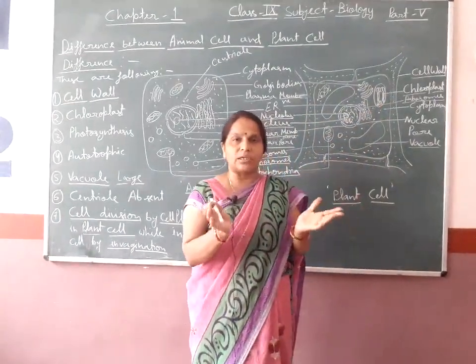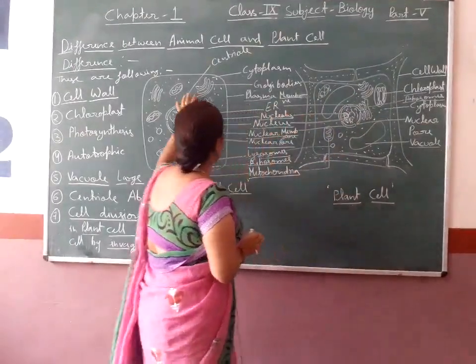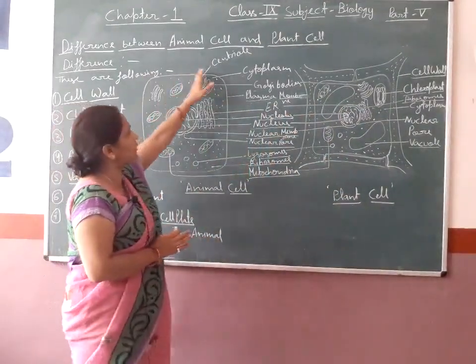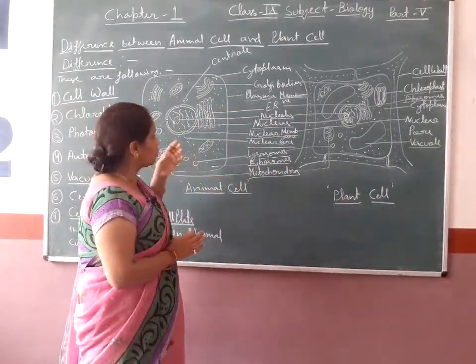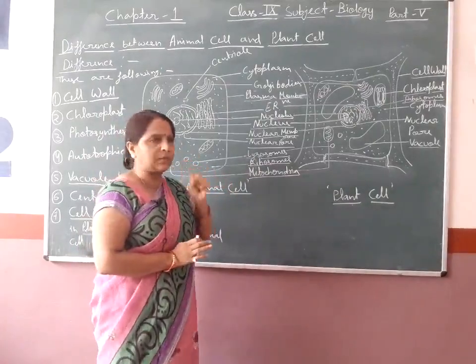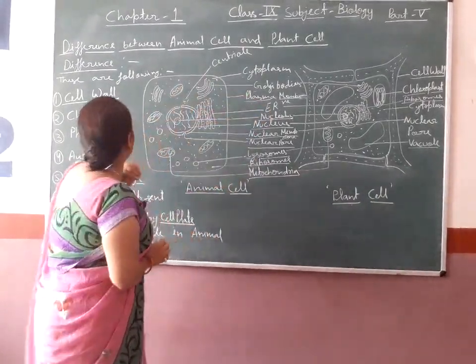These cells are completely non-flexible, we cannot press them. But in the case of the animal cell, there is an absence of cell wall, so it is flexible. So we can apply pressure and make it flexible. So it is absent in the animal cell.